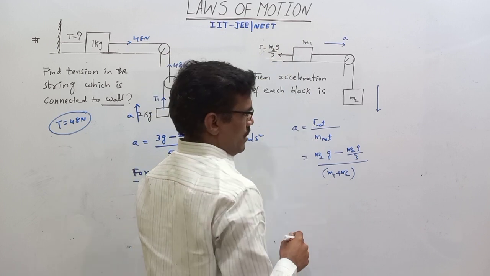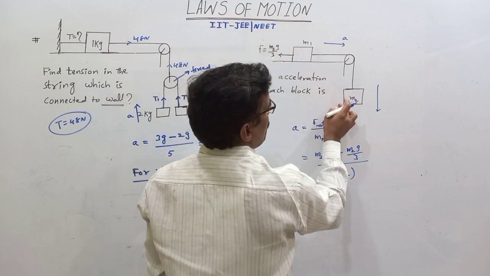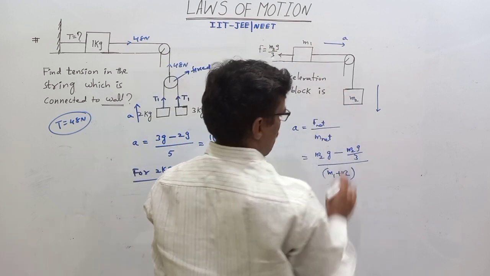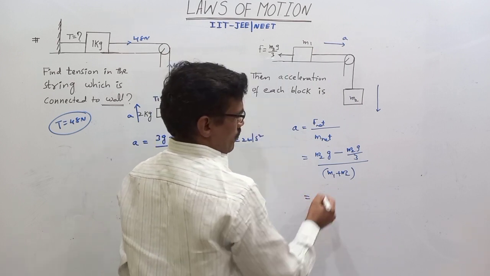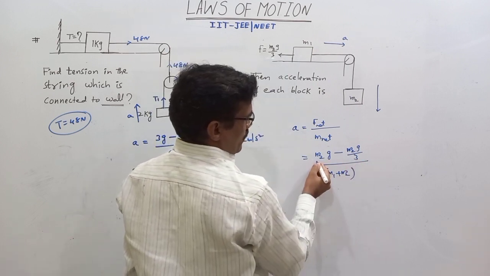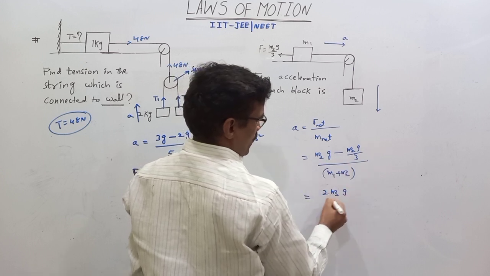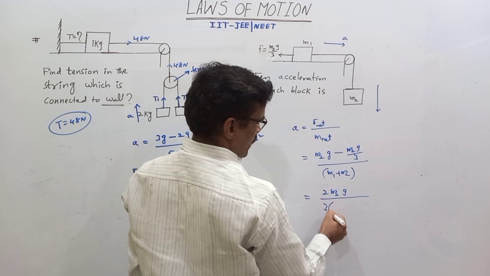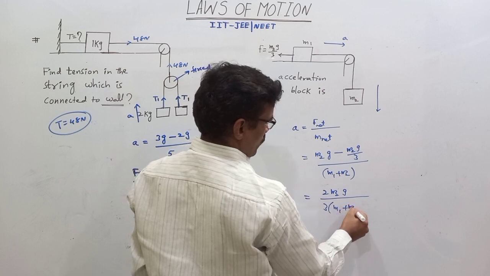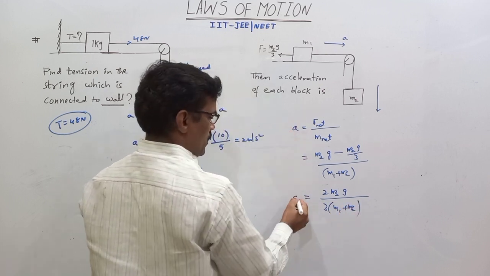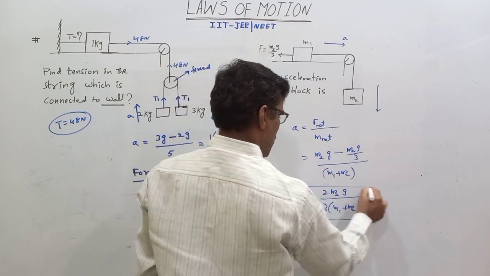So these two blocks, one block and another block, have acceleration equal to 2 M2g by 3 into M1 plus M2. This is the acceleration of each block, as shown in the figure.